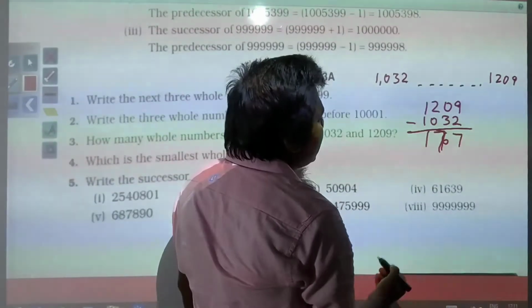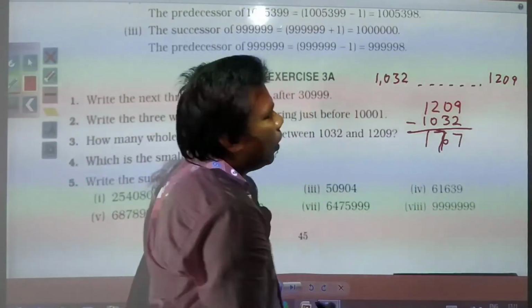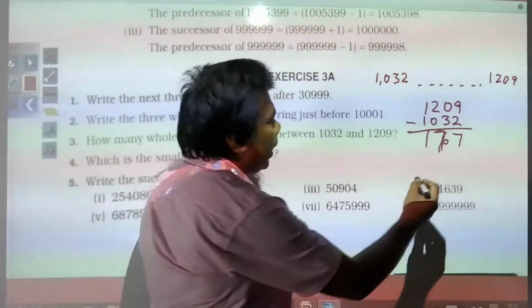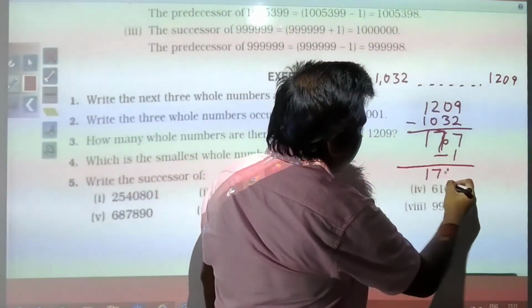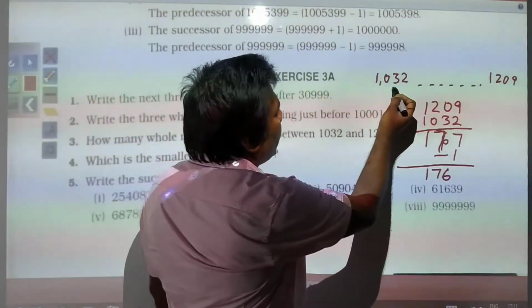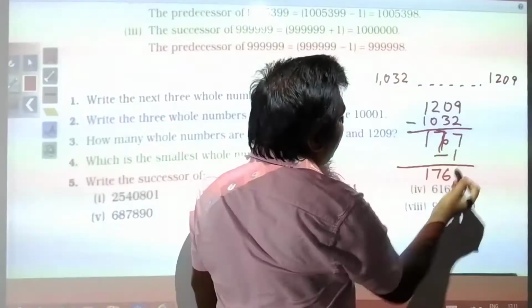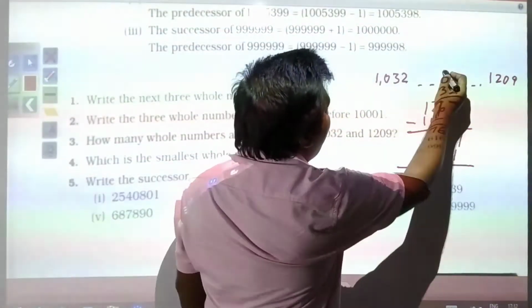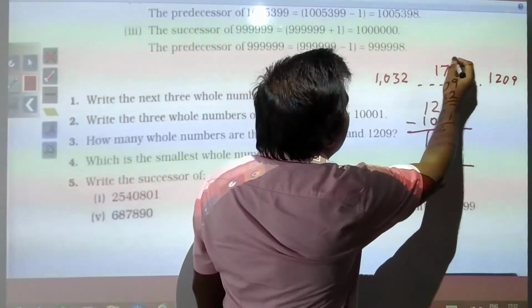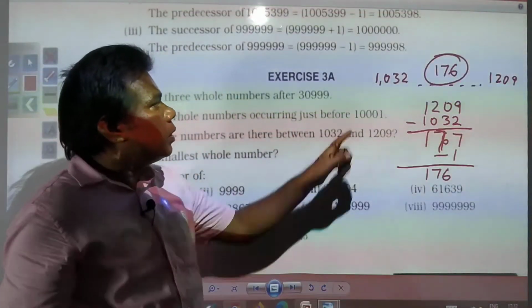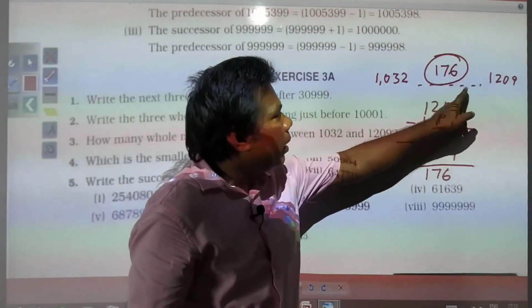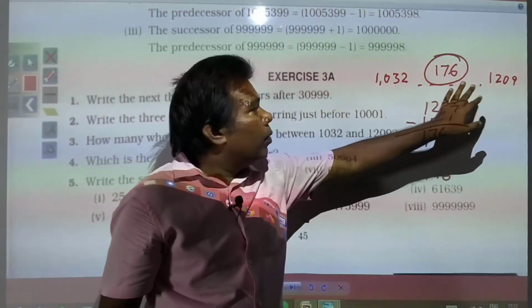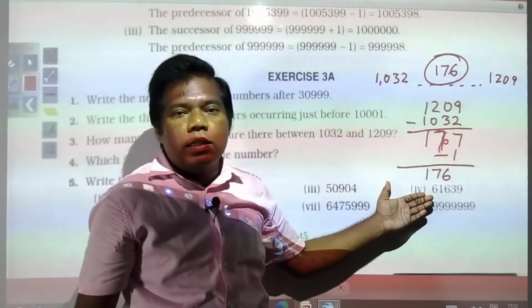It means we have 177. Again 1 is required to be subtracted, so minus 1, and finally you get 176. So between 1032 and 1209 we have 176 numbers, meaning 1033, 1034, 1035 up to 1208.